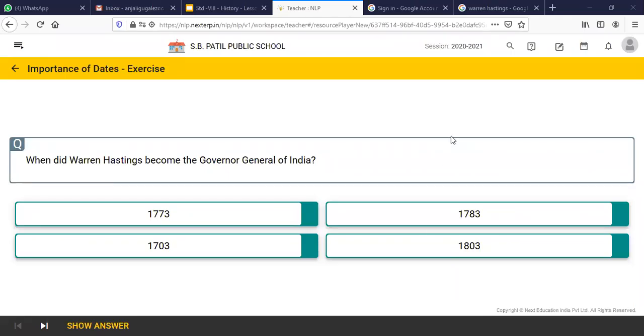Okay, let's begin with this exercise on our previous session of what we have covered in the first lesson of history on who, when, and where. History lesson number 1. Okay, question number 1. You can raise your hands to answer the question. When did Warren Hastings become the Governor General of India?